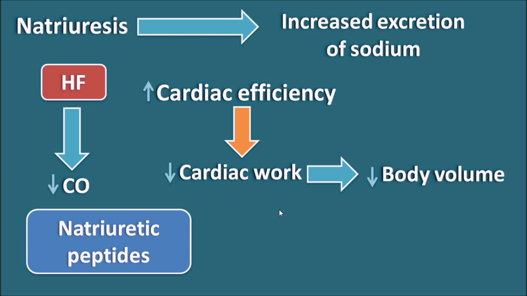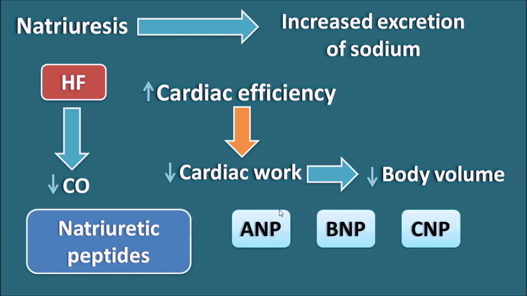Natriuretic peptides increase the natriuresis, thereby increasing the excretion of sodium, and they reduce the body volume. As the body volume reduces, cardiac work reduces, thereby cardiac efficiency increases. So we have three types of natriuretic peptides within the body: ANP, BNP and CNP.